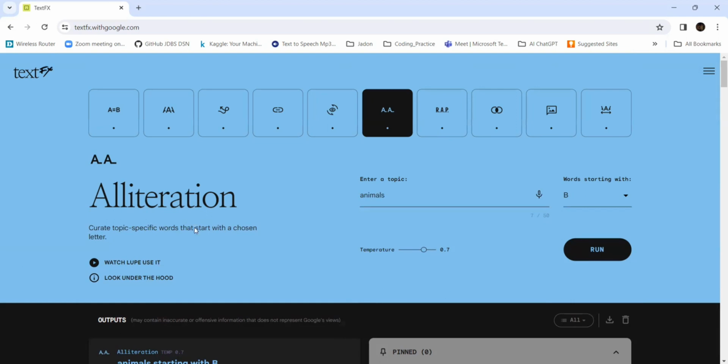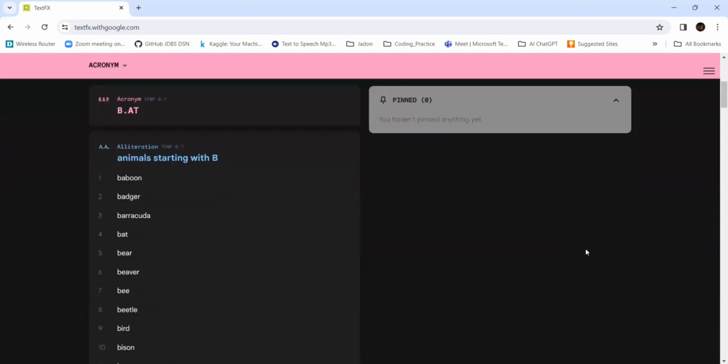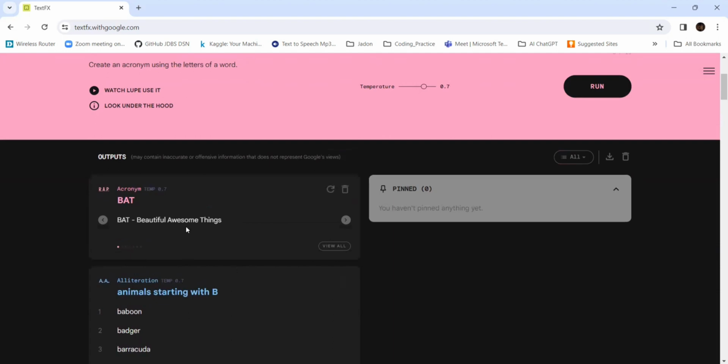And last is This Is a Wrap: create an acronym using the letters of a word. If you give a word, it will bring some more words from it. For example, if I give BAT, let's see, you will understand now. It is forming: Beautiful, awesome things.